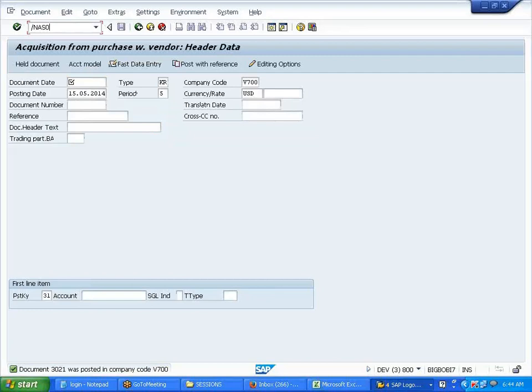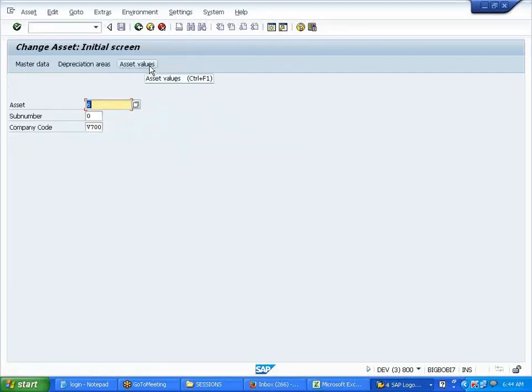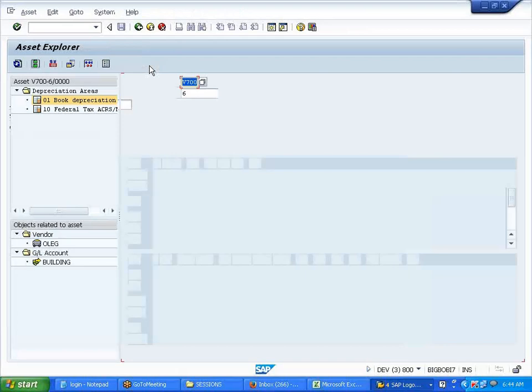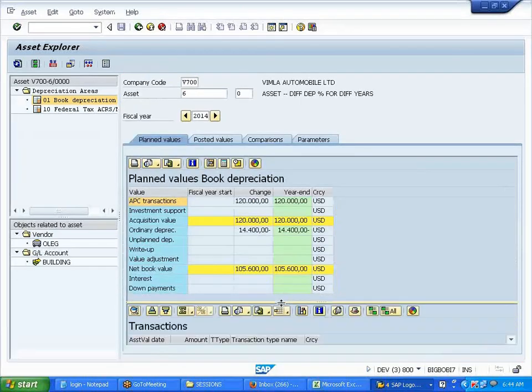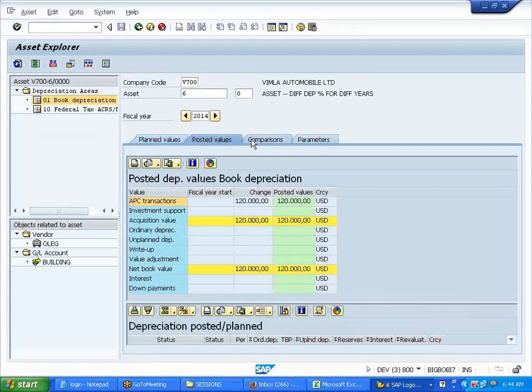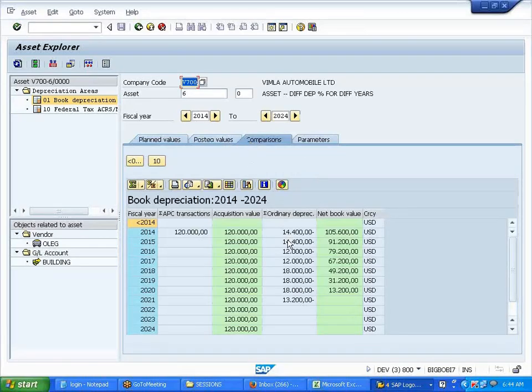Now let us verify this. I'll directly go to the asset values. So it has calculated 14,400. Correct, 12%? So first 2 years it has calculated this way. Then 15% it has calculated from here, see? Right.